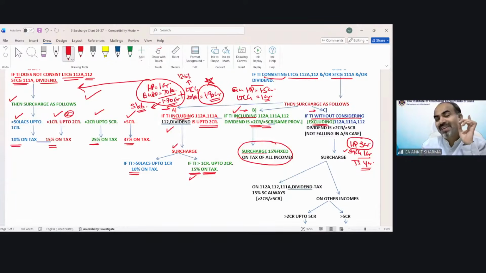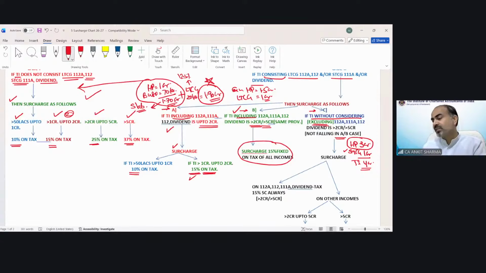So that is case number C. Those cases that do not fall in A and B will fall in case number C. It would be when your other income, except these special rate of incomes, exceeds 2 crore rupees. So these special rate of incomes are in question, but your other income already exceeds 2 crore rupees even without including them.